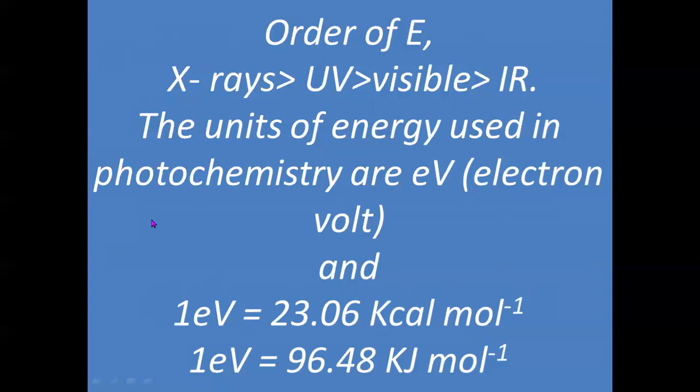Therefore energy or light is absorbed by the medium in the form of photons, and these photons are generally absorbed by the molecules. Second is the Grotthuss-Draper law, which says that only the absorbed energy can bring about chemical change.